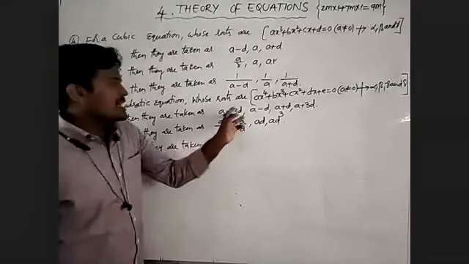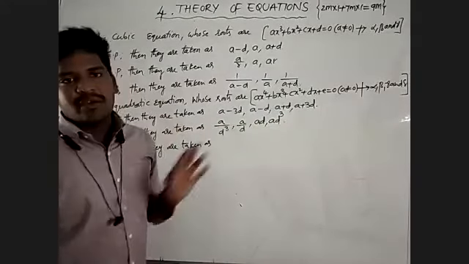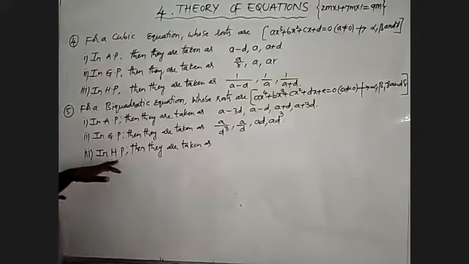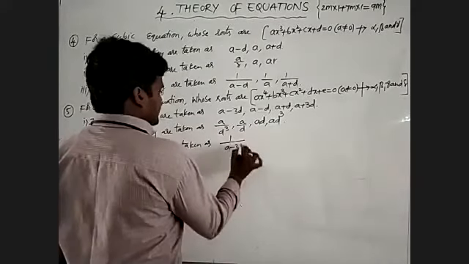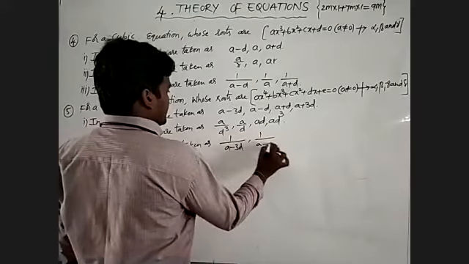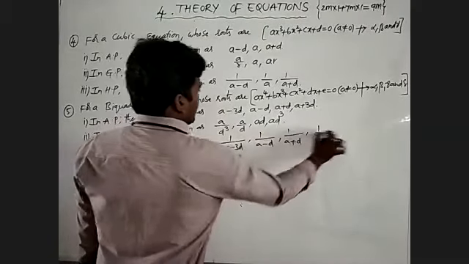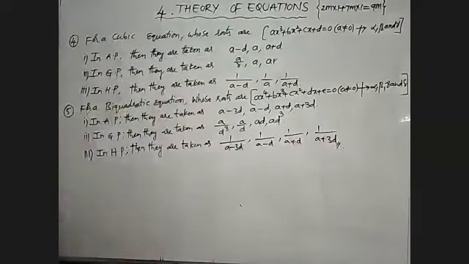If these are the roots in arithmetic progression for a biquadratic equation, the reciprocals of the roots give the harmonic progression, that is, 1 by a minus 3d, 1 by a minus d, 1 by a plus d, 1 by a plus 3d.